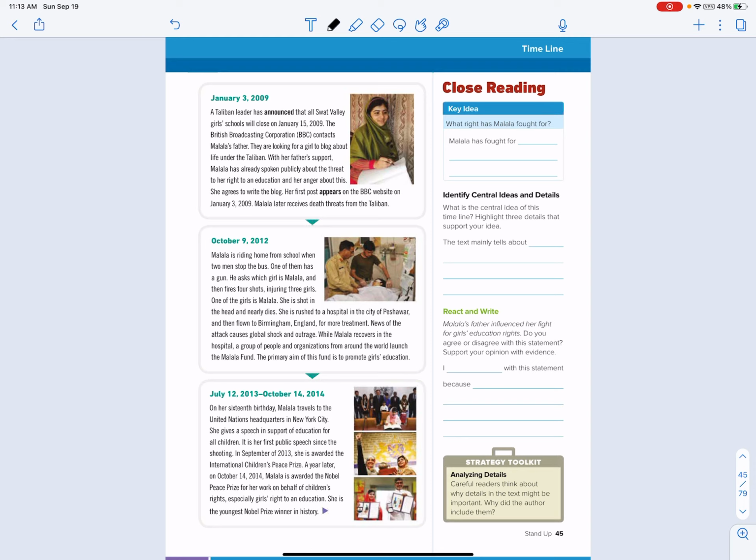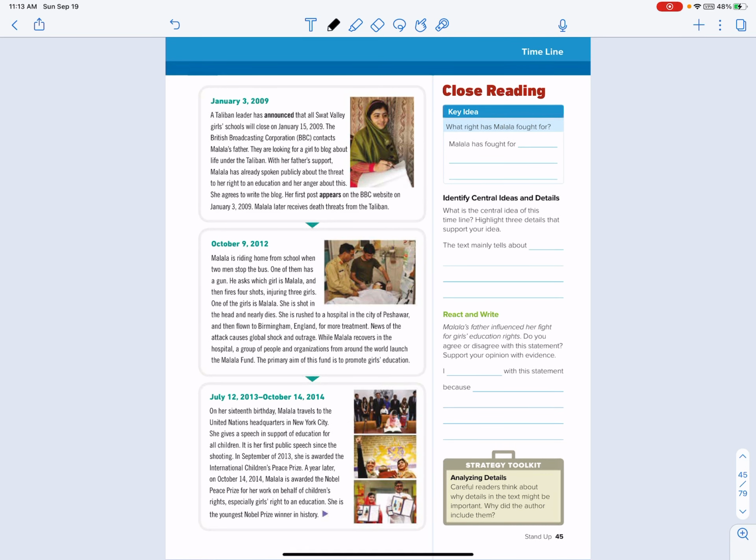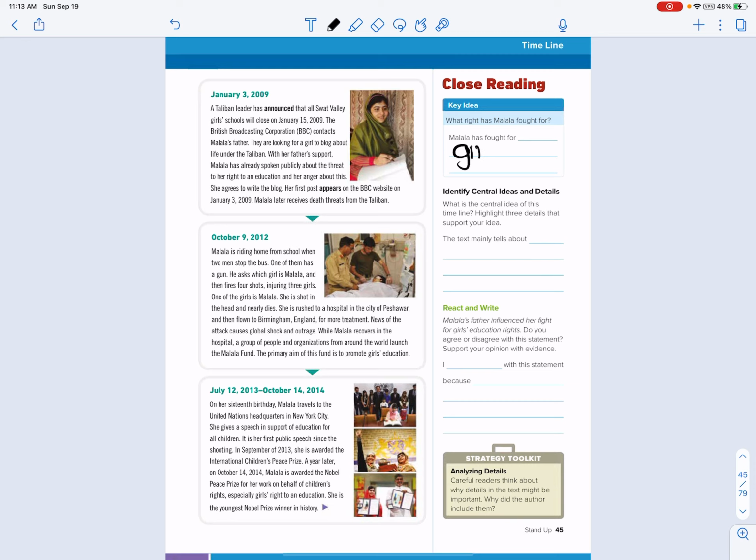Okay, so what right has Malala fought for? So what was she fighting for? Malala has fought for girls' rights to an education.